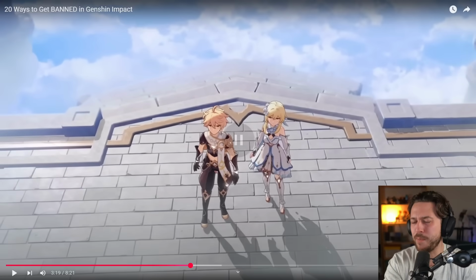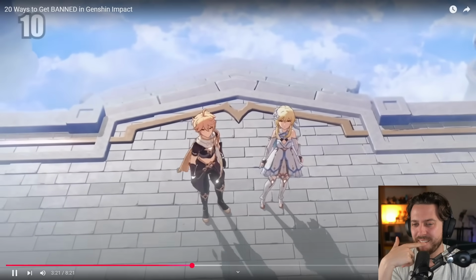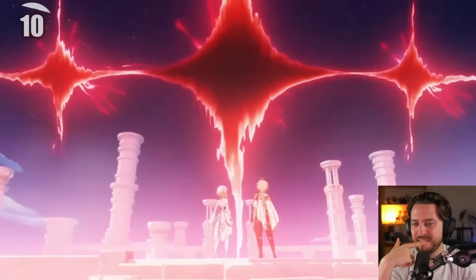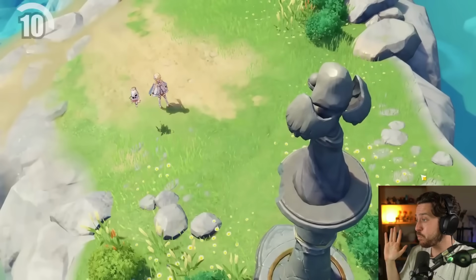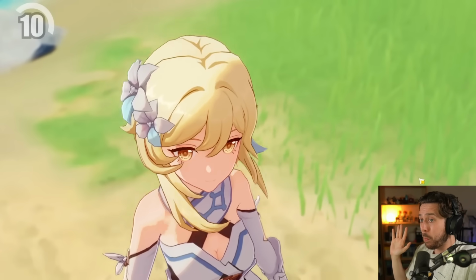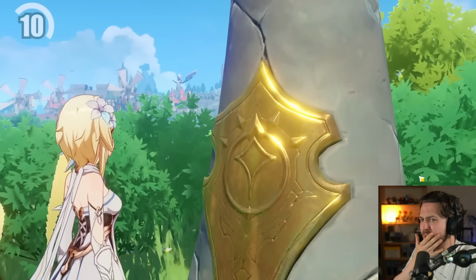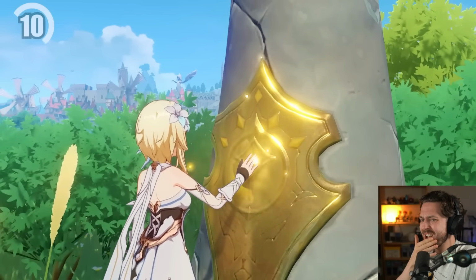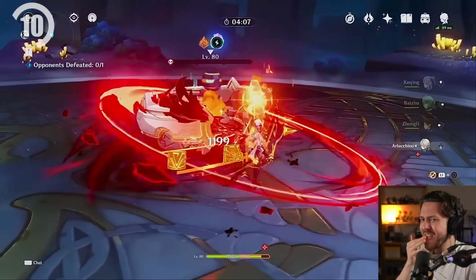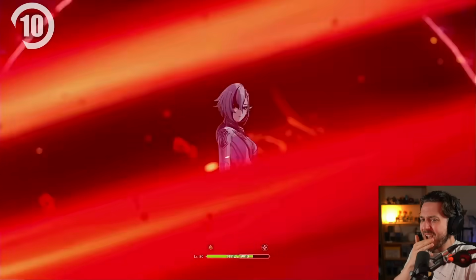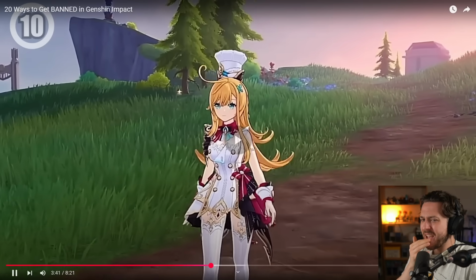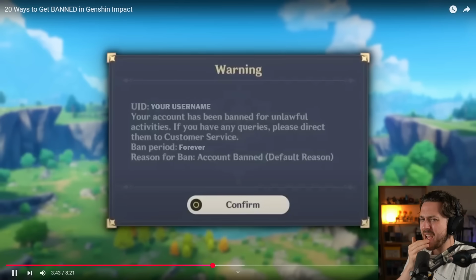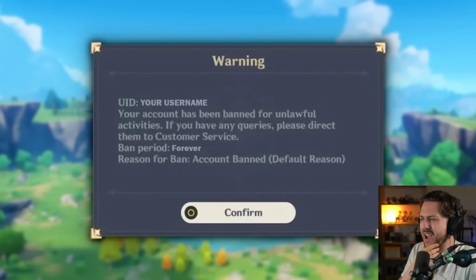Number 10. You can be a gooner, just goon where it's appropriate, right? Exploring bugs or glitches repeatedly. There's a difference between accidentally encountering a bug and actively abusing it for your personal gain. If you discover a glitch that lets you, for example, duplicate materials or instantly kill a boss and you use it over and over again, you're exploiting the game. And trust me, Hoyoverse will find out. Hoyoverse tracks player data, and unusual gains and behaviors are easily flagged. A one-time funny glitch that you find is fine, but using it over and over again will get you banned.